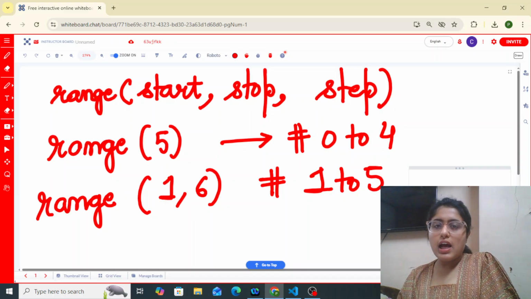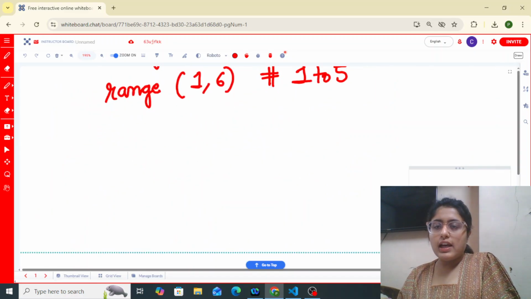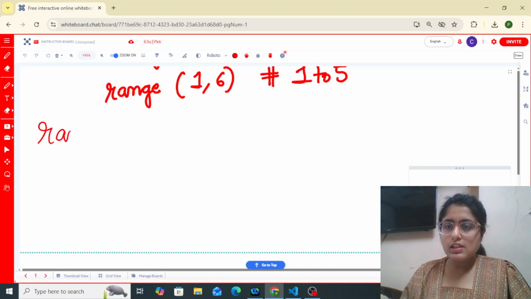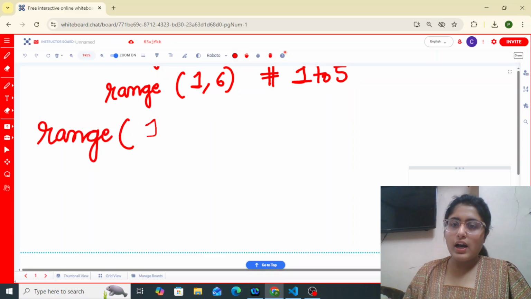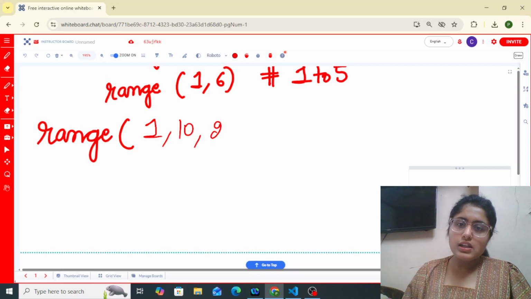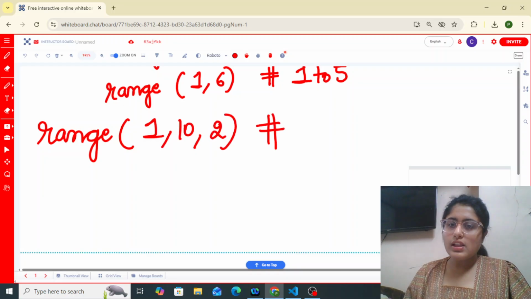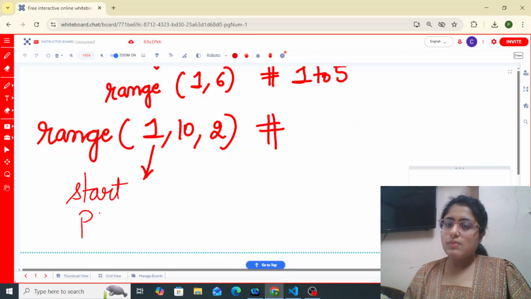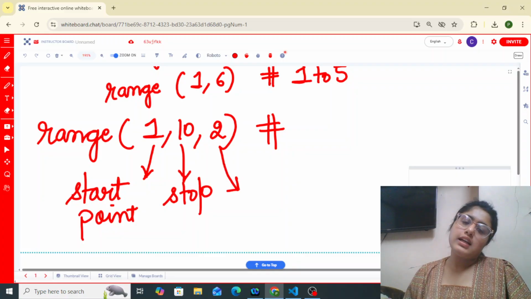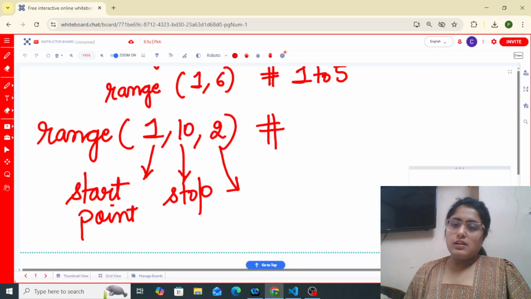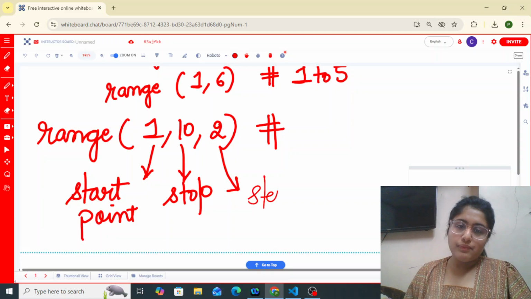Let's say I write a range from 1, 10, with a step of 2. In this case, this is my start point, this is my stop point, and this is the step.